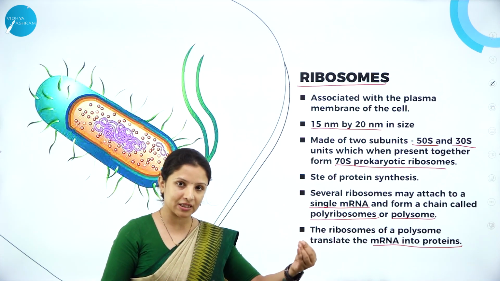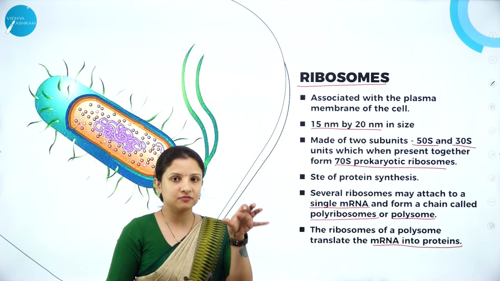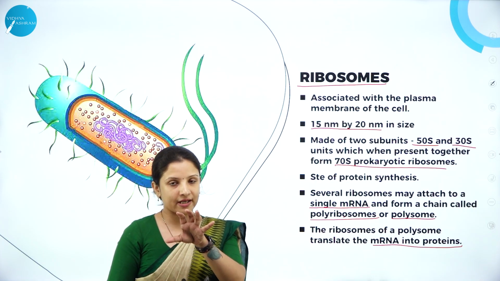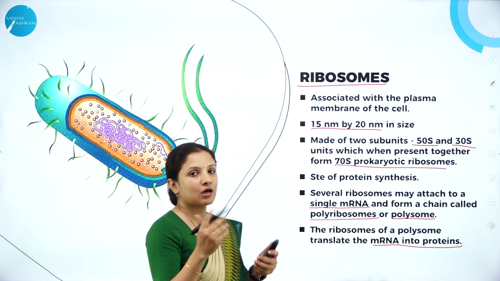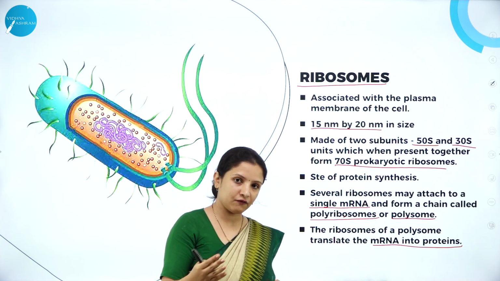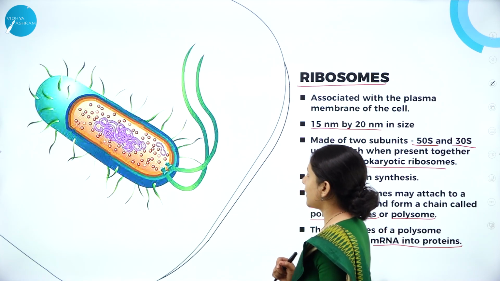How do they help in protein synthesis? They form chains, they go and attach themselves on the mRNA in the form of chains and help the mRNA to translate into proteins. So that is how they help in the synthesis of proteins, and that is their function.